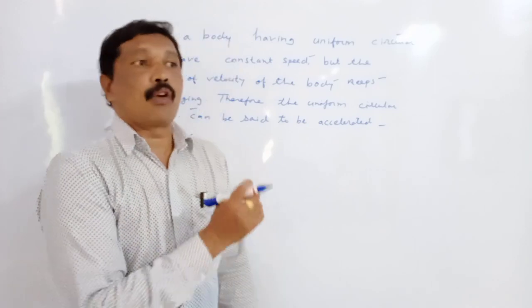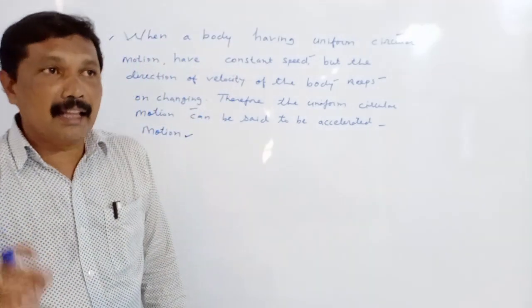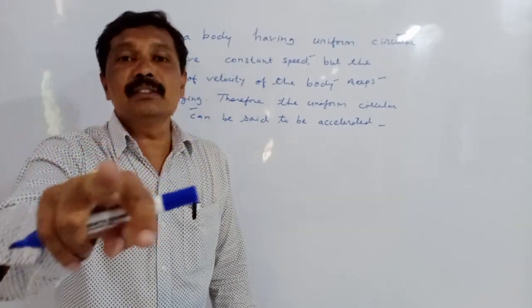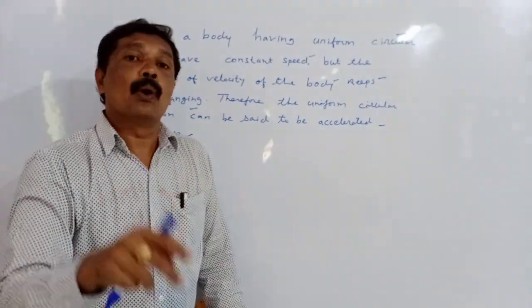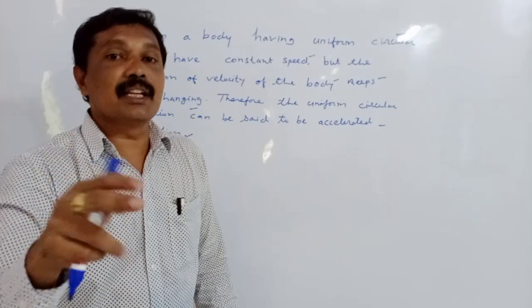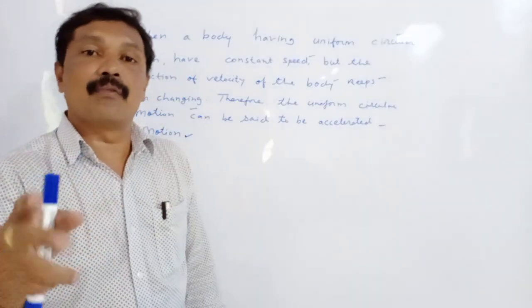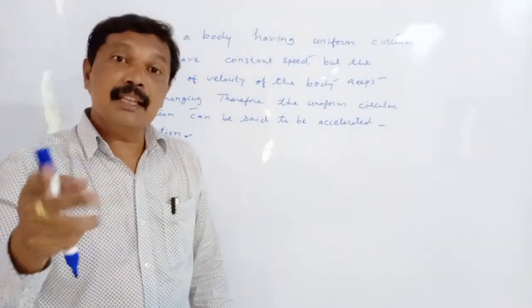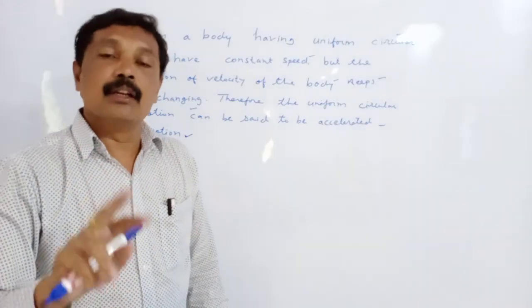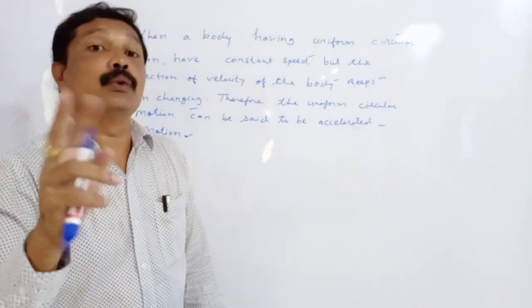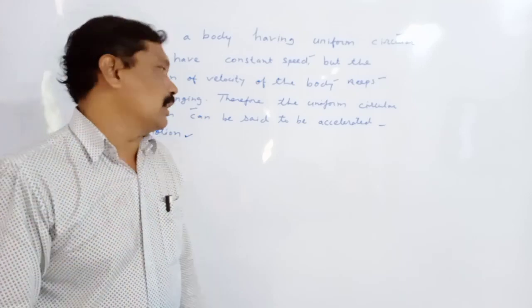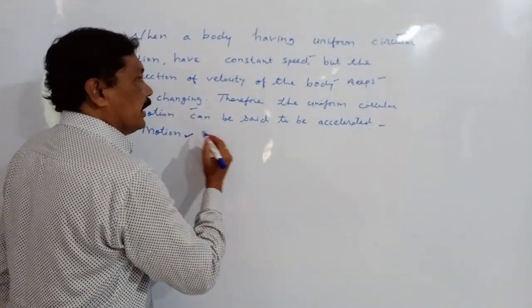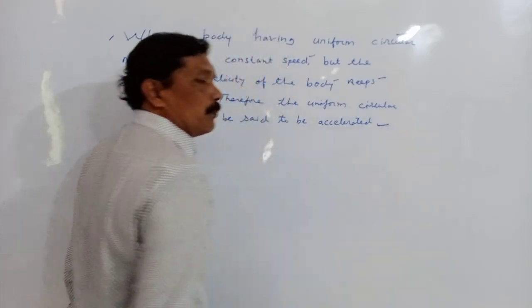From this example we learn that there is a change in the velocity of a body performing uniform circular motion only because there is a change in the direction of the velocity. This change in the direction of the velocity produces an acceleration in uniform circular motion, and therefore uniform circular motion is called an accelerated motion.